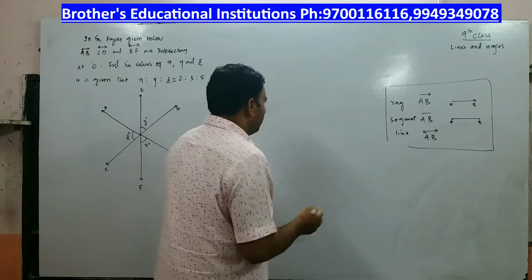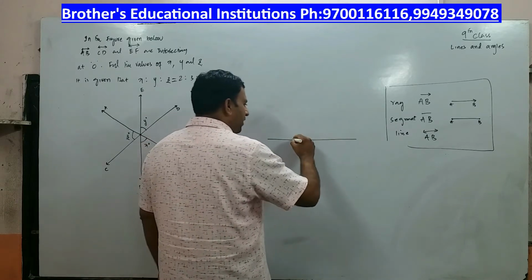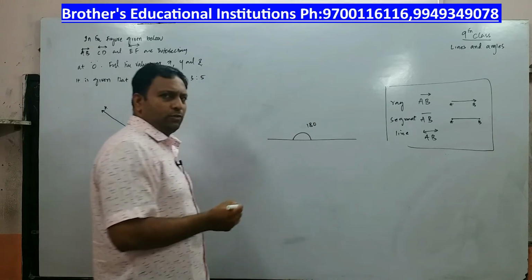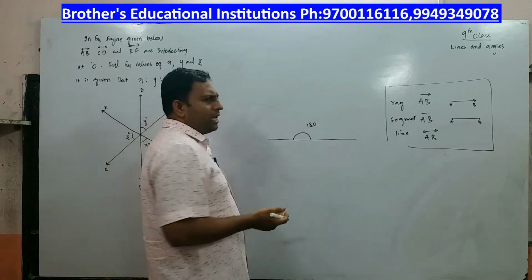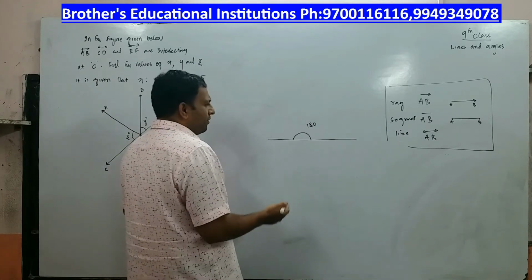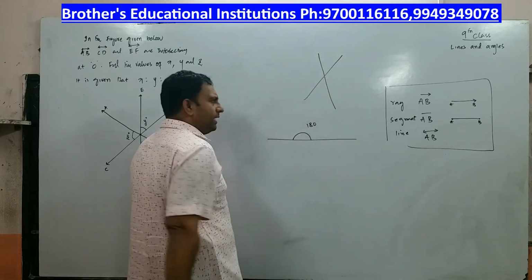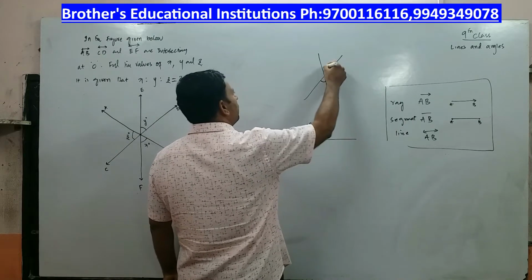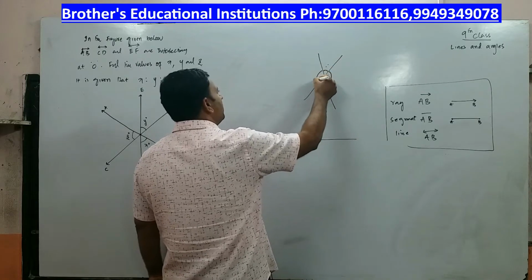Apart from that, we all know that on a straight line, if I measure this angle, it will be equal to two right angles, which is 180 degrees. Apart from that, all these are Euclid's axioms, Euclid's postulates, which I am discussing. If two lines are intersecting, this angle will be equal to this angle, vertically opposite angles. At the same time, this angle will be equal to this angle.